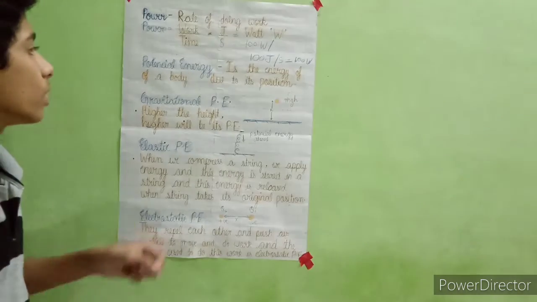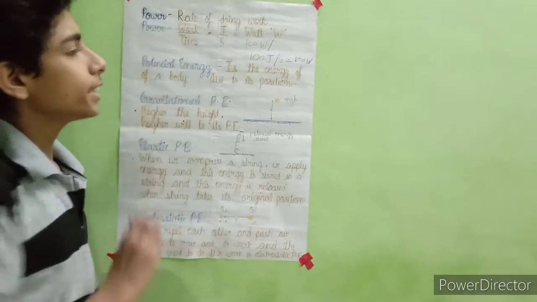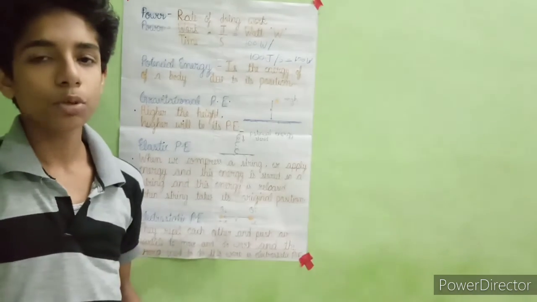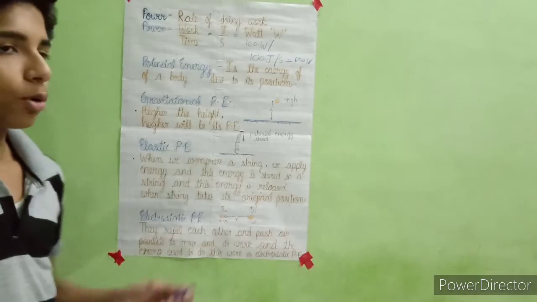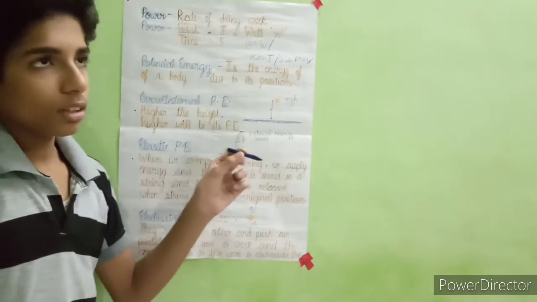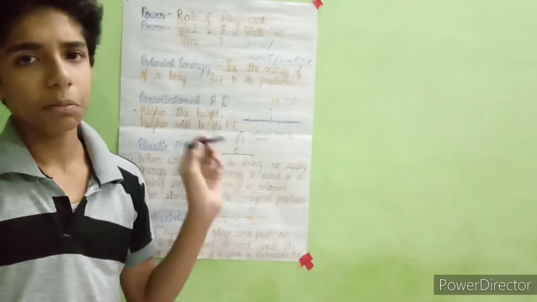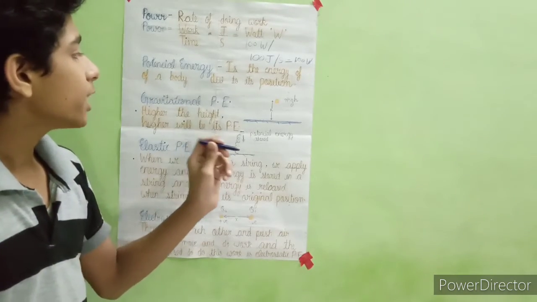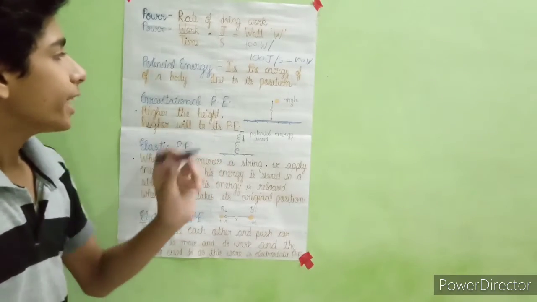Okay, now let's start. Potential energy is the energy which a body has due to its position, which means if a body is at a height of, say, 10 meters or 20 meters, then it has the potential energy of mgh.